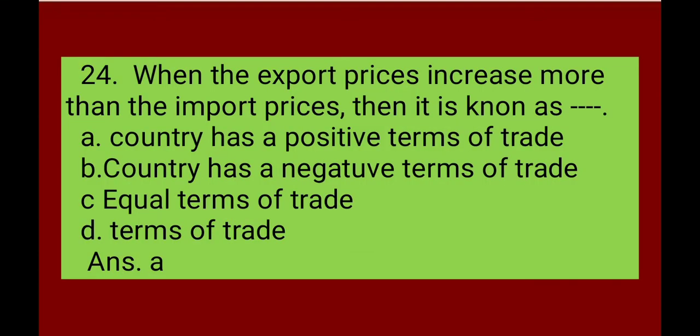Next, when the export prices increase more than the import prices, then it is known as country has a positive terms of trade, country has a negative terms of trade, equal terms of trade, terms of trade. Correct answer is A. Country has a positive terms of trade.